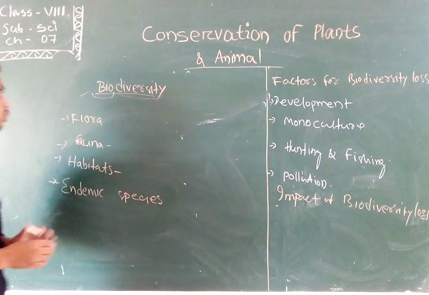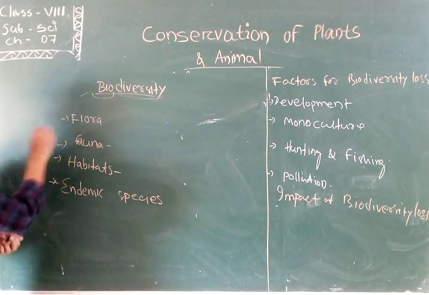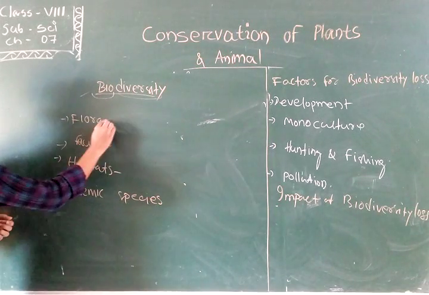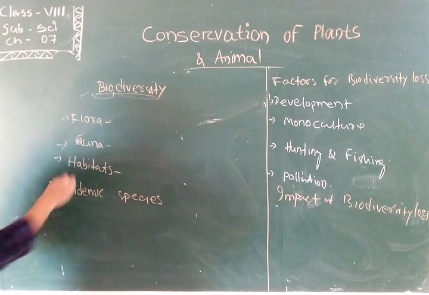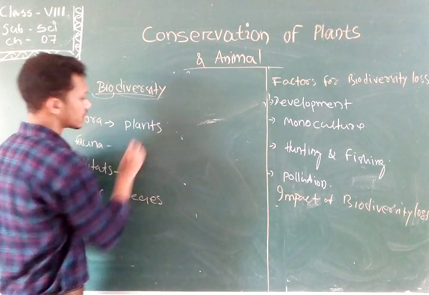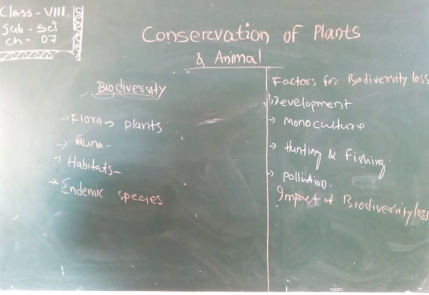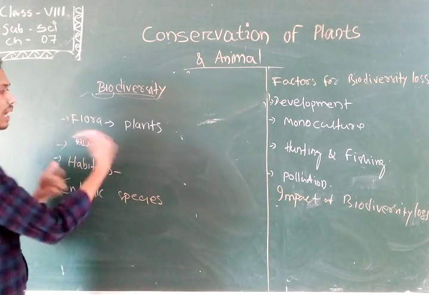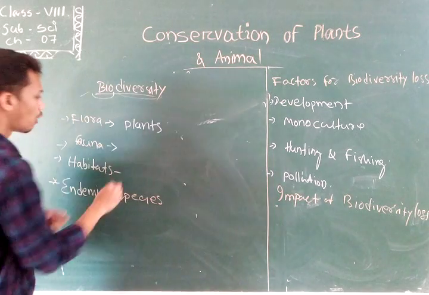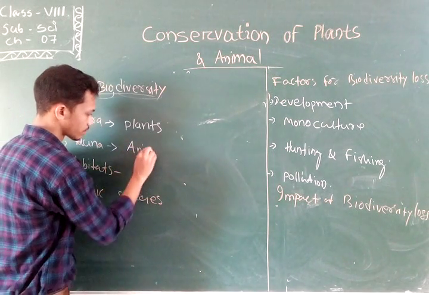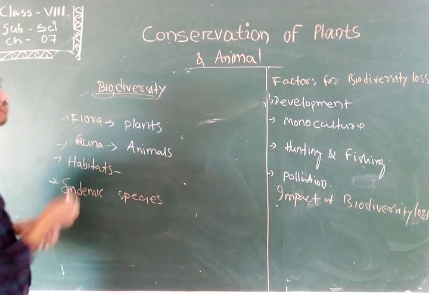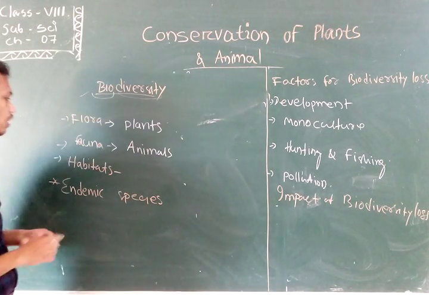Okay students, let's learn about some other terms. That is flora. What is flora? Flora is the term used to represent the plants that live in a biodiversity region. All the plants are considered flora. And fauna, what is fauna? All the animals that are present or live inside a biodiversity region are called fauna.